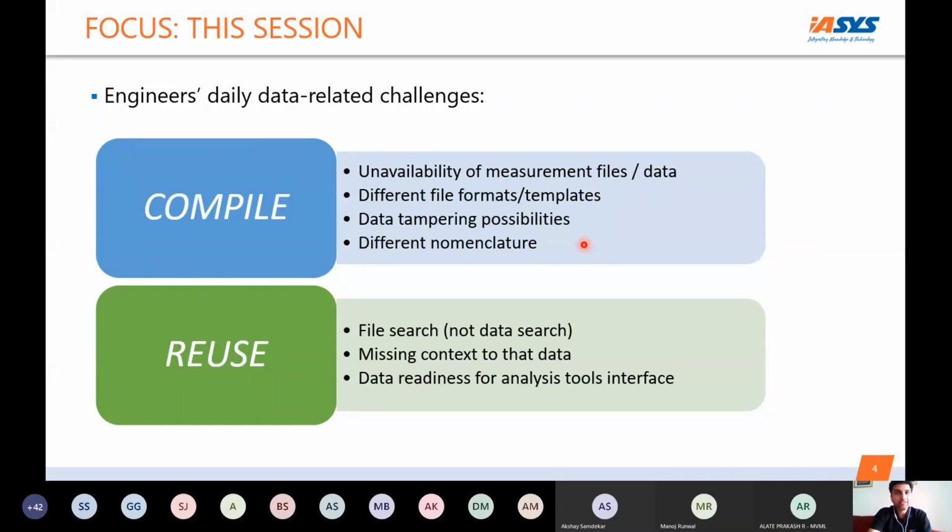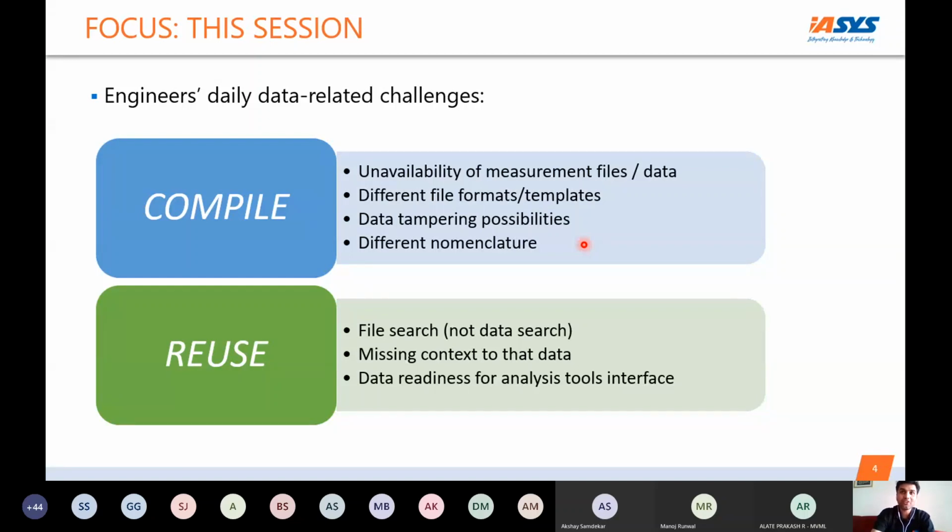Then there are cases of different file formats. In most scenarios, one system is provided by one supplier and another by a different supplier, and everybody provides different file formats. Somebody gives Excel, somebody gives ATFX, somebody gives CSV.